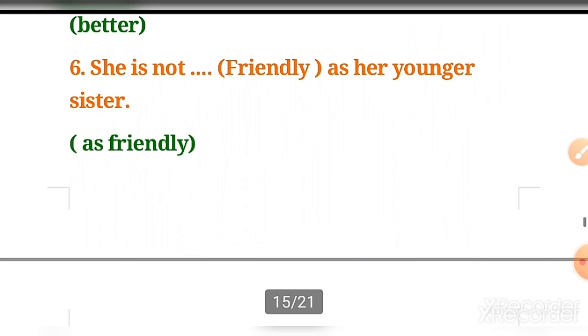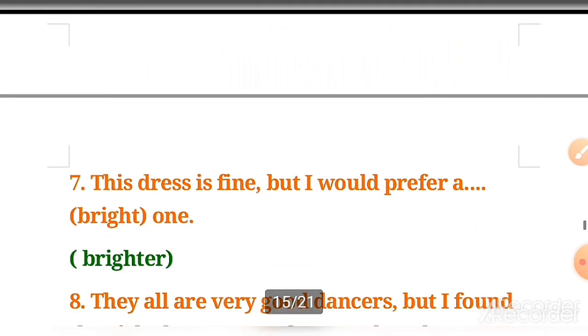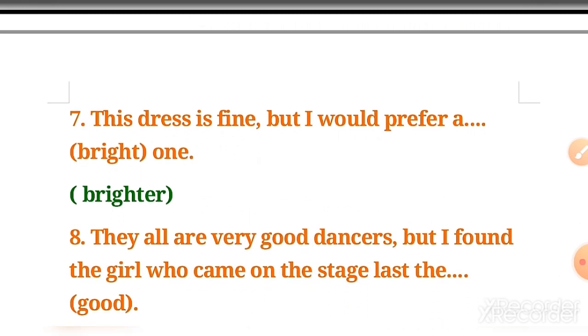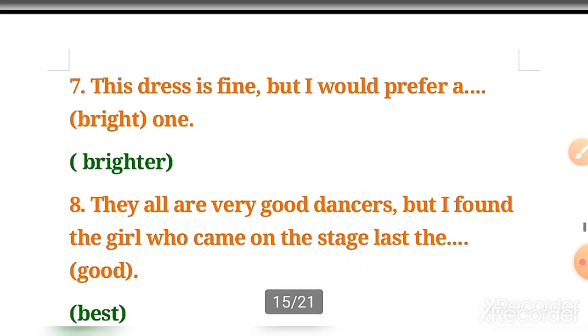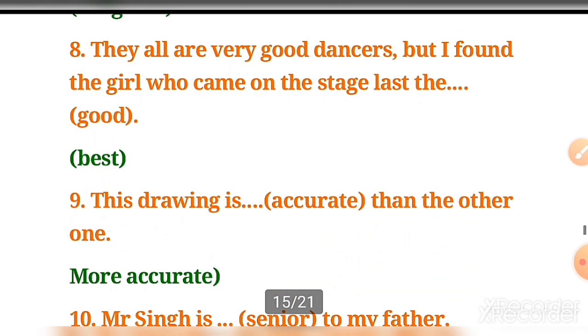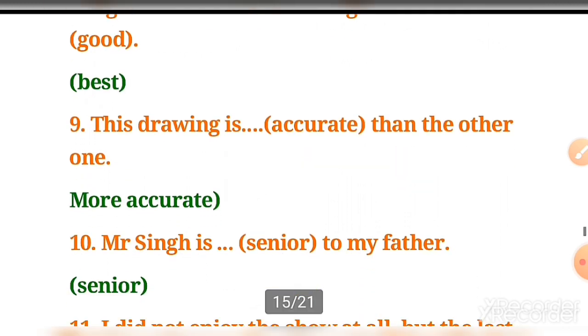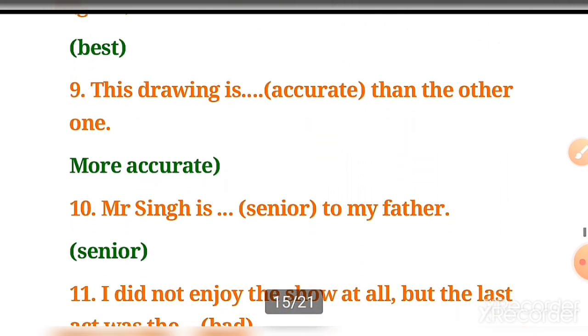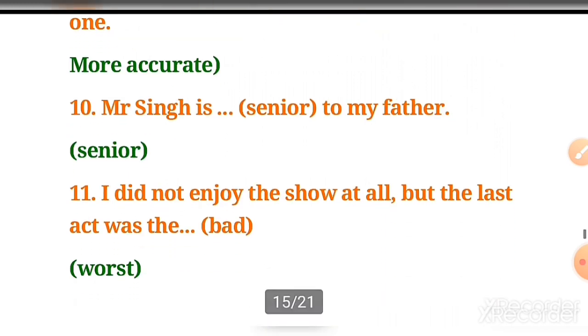Number 6, she is as friendly as her younger sister. Number 7, this dress is fine, but I would prefer a brighter one. Number 8, they all are very good dancers, but I found the girl who came on the stage last the best. Number 9, this drawing is more accurate than the other one.